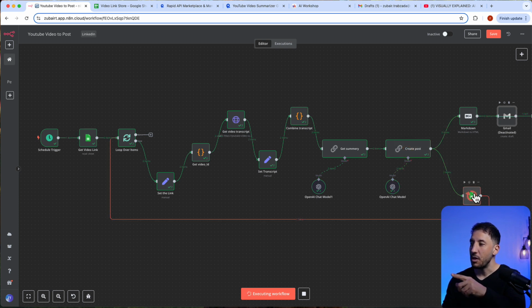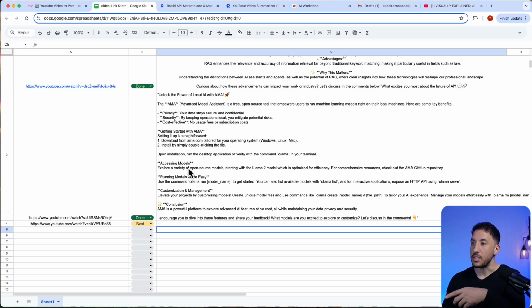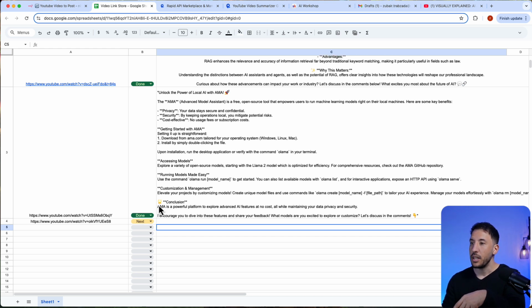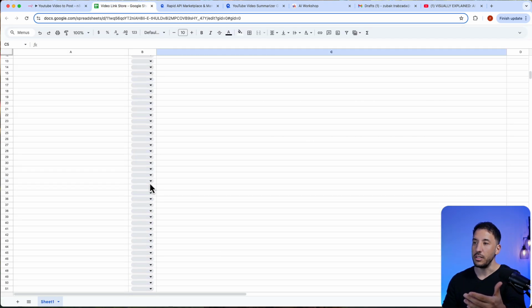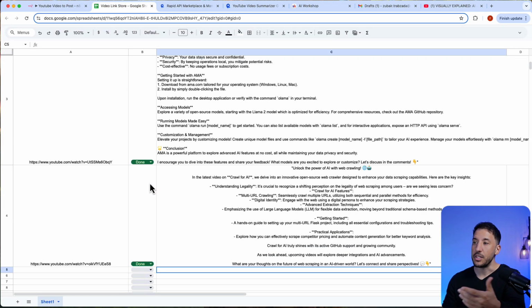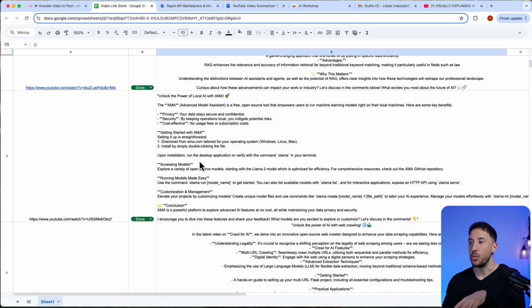That went through. So now it's going to update the Google Sheet, and it's going to go ahead and do the third one. And if we go back to our sheet here, there you go. So now you can see the second one got created as well. And then it's updated the status as well. So now it's going to complete the last one and finish it. And then after this, it should stop because there's no more. There you go. Perfect, right? It said workflow executed successfully, meaning that all these 3 got processed. And since there's no more video links left, the workflow is going to stop, right?